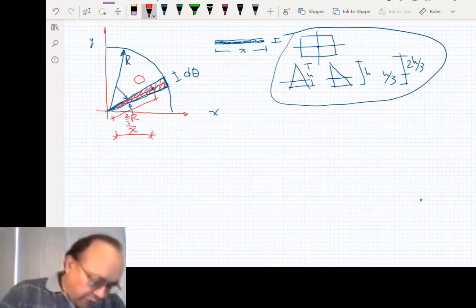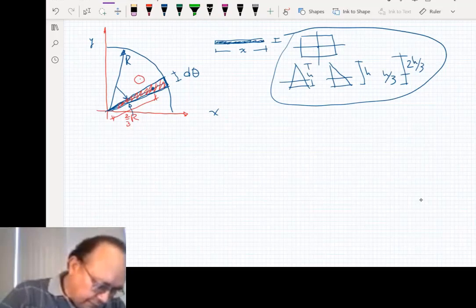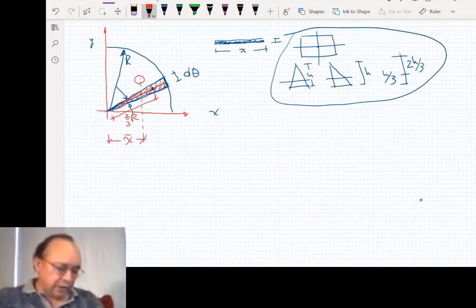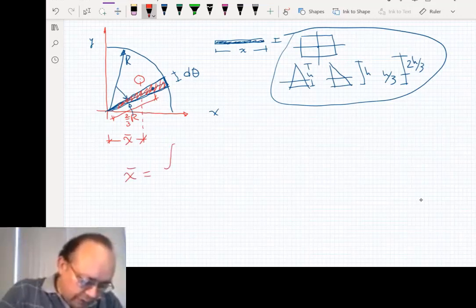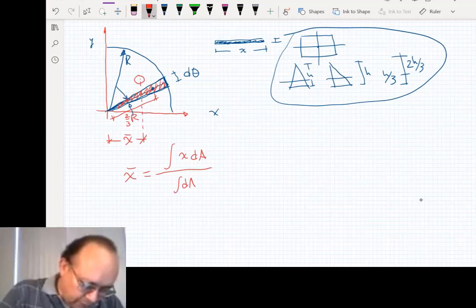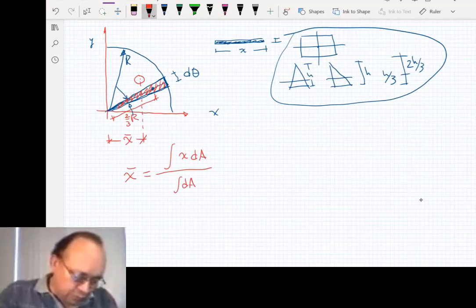So if we want to find x bar, the location of the centroid of the figure, we are going to use this equation: x bar equals the integral of x dA divided by the integral of dA, right?